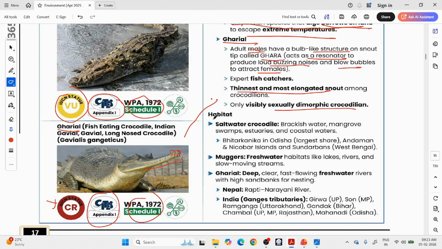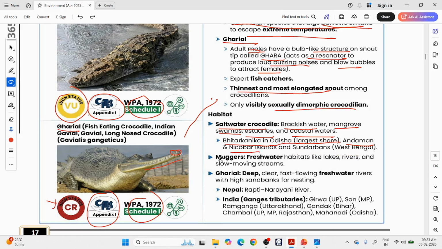Okay, habitat. Where do these crocodile species live? Saltwater crocodiles live in brackish water, that means sea water, and mangrove swamps. The trees adjacent to coastal areas are called mangroves. Also estuaries, the areas where river water and sea water mix, and coastal waters. Bhitarkanika in Odisha has the largest share, the highest saltwater crocodile population in India. They can also be seen in the Andaman Nicobar Islands and the Sundarbans in West Bengal.